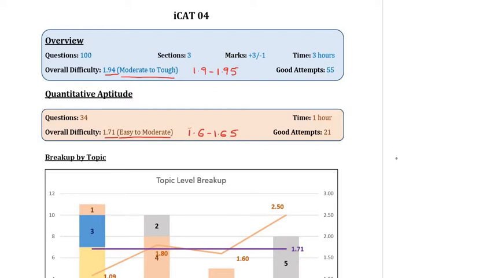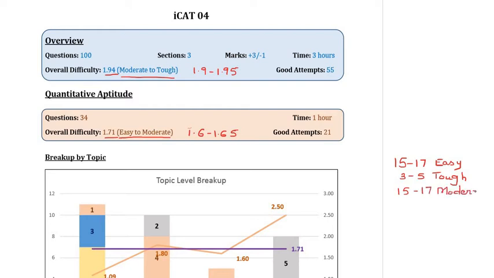We know that in CAT, there are anywhere between 15 to 17 easy questions, 3 to 5 tough questions, and the remaining 15 to 17 questions can be classified as moderate questions.